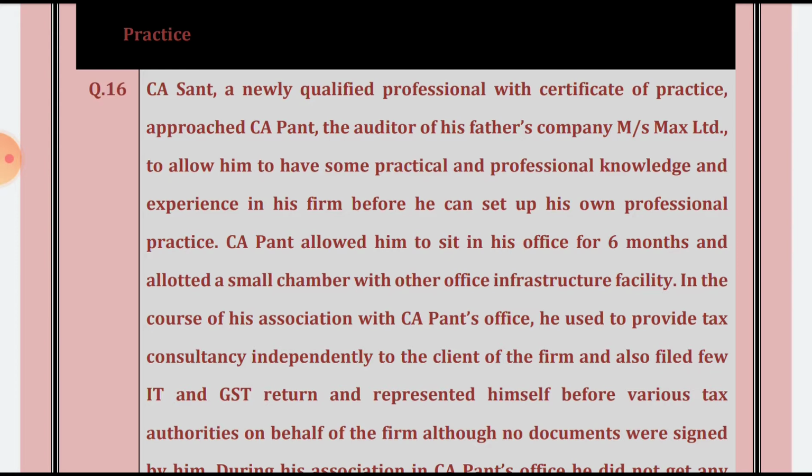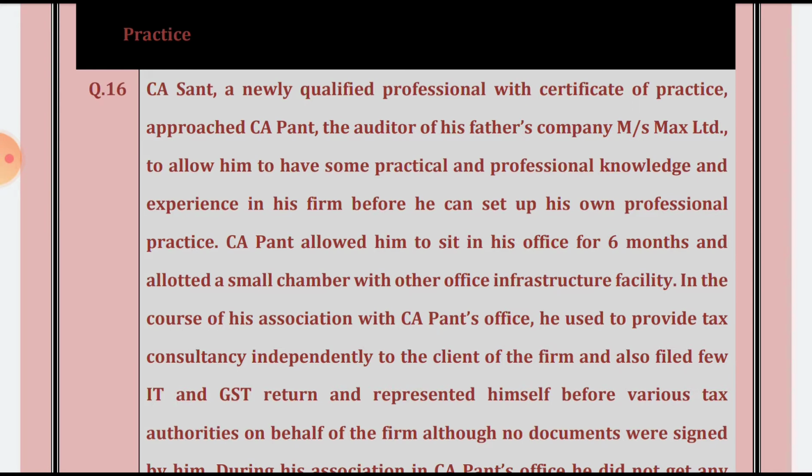CA Sand is a newly qualified professional with a certificate of practice. He approached CA Pent, auditor of his father's company, to allow him to have some practical and professional knowledge and experience in his firm before he set up his own professional practice. CA Pent allowed him to sit in his office for 6 months and allotted a small chamber with other office infrastructure facilities.